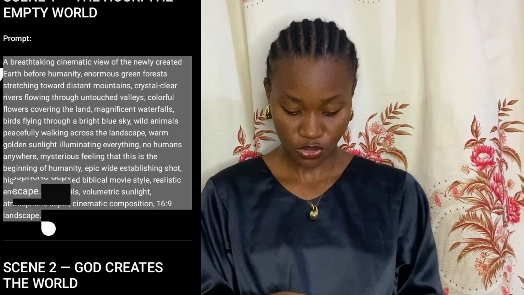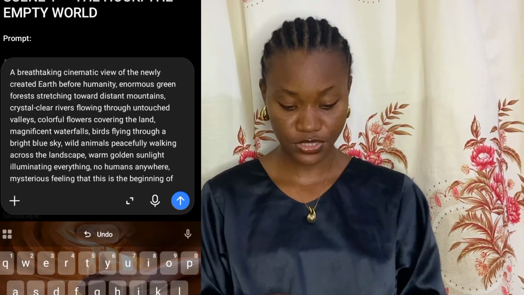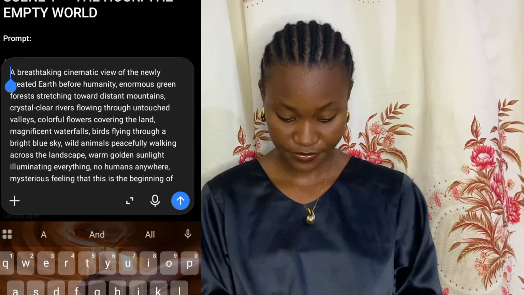So to generate the first image, we have to go over to our scene one, copy everything, copy from here to this place. Then we are going to paste it here. And we are going to say generate.